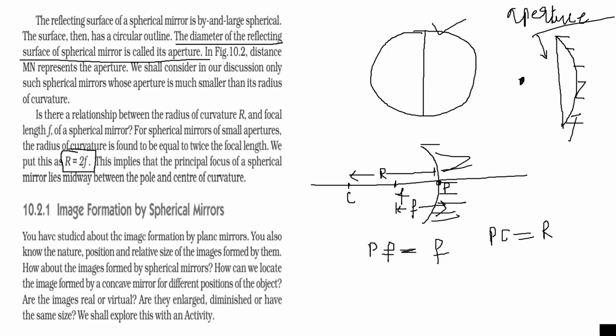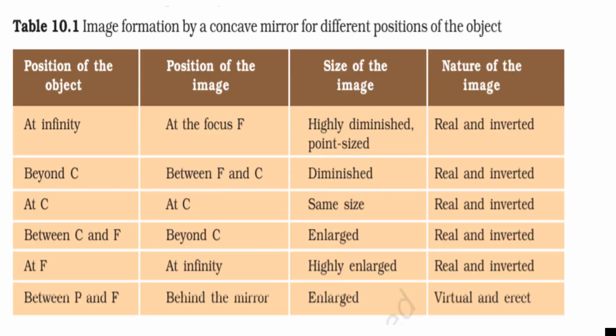Now next we will discuss the image formation by spherical mirrors. So there are certain rules for image formation. A concave mirror or convex mirror can form various types of images. The images can be real, virtual, erect, magnified, diminished, or of the same size, depending upon the position of the object, where the object is placed. So there is a table in your book.